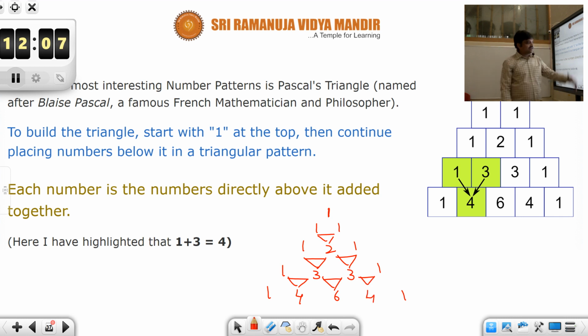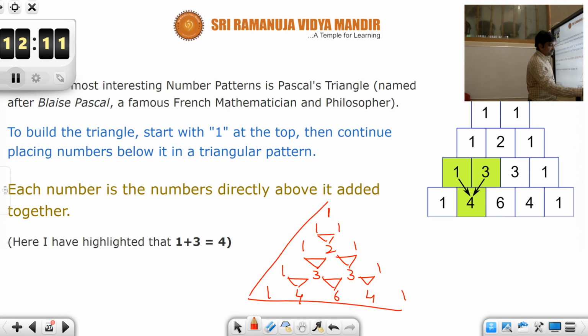So in this way if you continue, this looks like a triangle, right, or a pyramid, so this we will call a Pascal's triangle. And why it is important we will be learning down the course, but this series of numbers is very, very important because these are nothing but, for example, consider the algebraic term (x + y)^0.